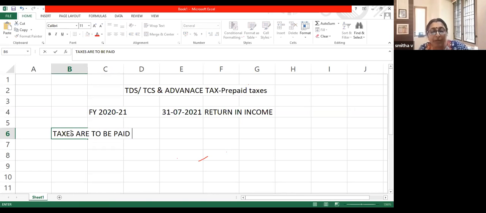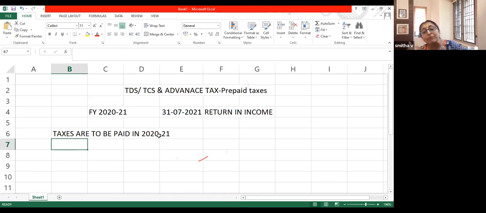in 2020-21 itself. You have to pay the taxes in 2020-21. All other calculations about your total income, all such things you can present on 31st July, but pay the taxes before the year is over. Before this year gets over, pay the taxes.